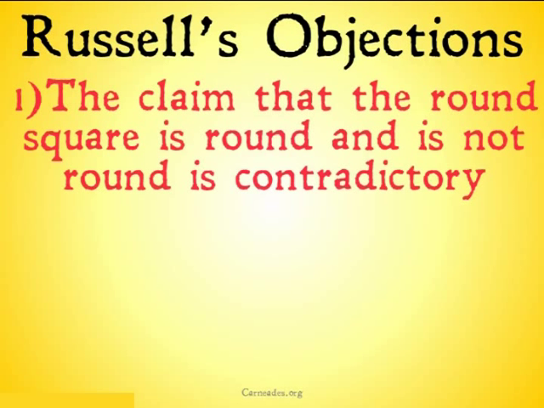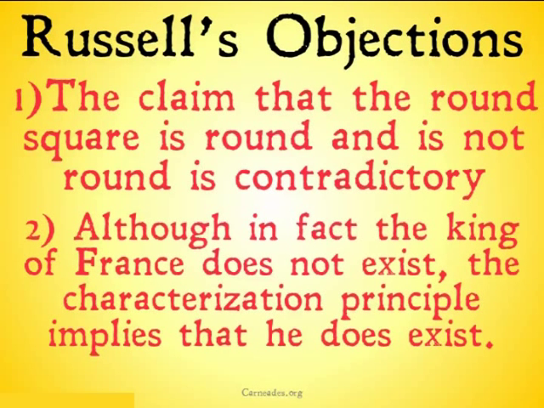1, the claim that the round square is round and is not round is contradictory. And 2, although in fact the King of France does not exist, the characterization principle implies that he does exist. If you're curious why those things fall out of Meinong's theory, like I said, check out my previous video. Meinong was able to respond to these. If you're convinced by his responses, maybe these objections won't succeed.